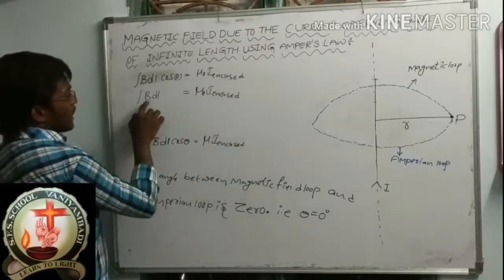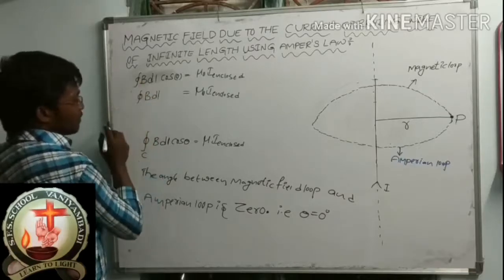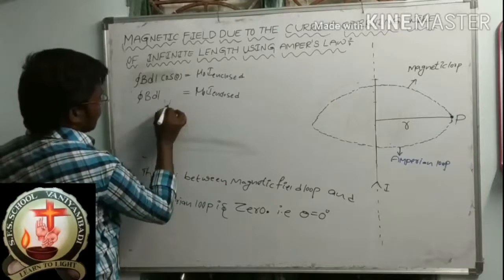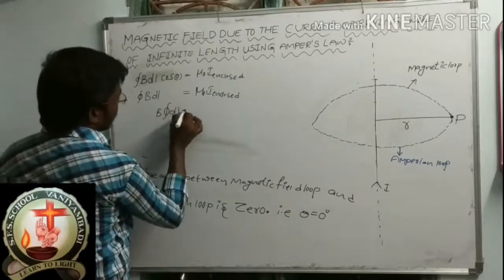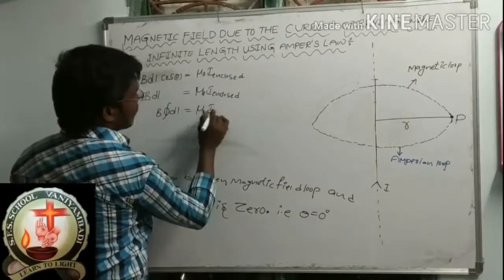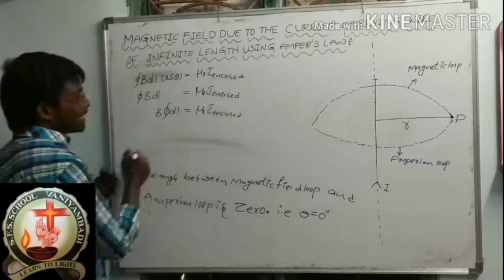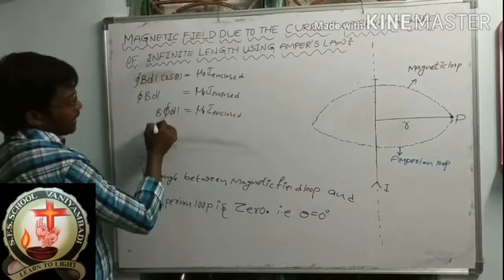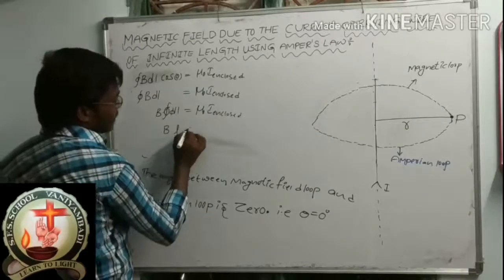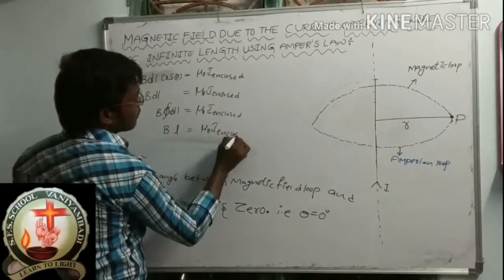Now I am writing this B outside of the integral. B integral dl is equal to mu naught I enclosed. Integral dl means what? The integral cancels. So what is the remaining here? B into length is equal to mu naught I enclosed.